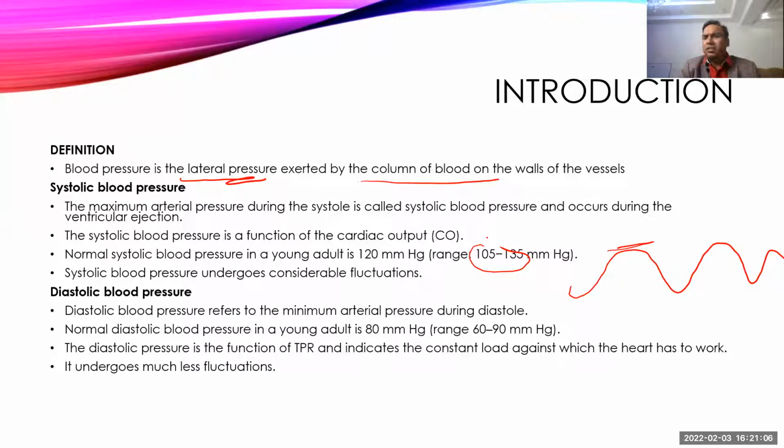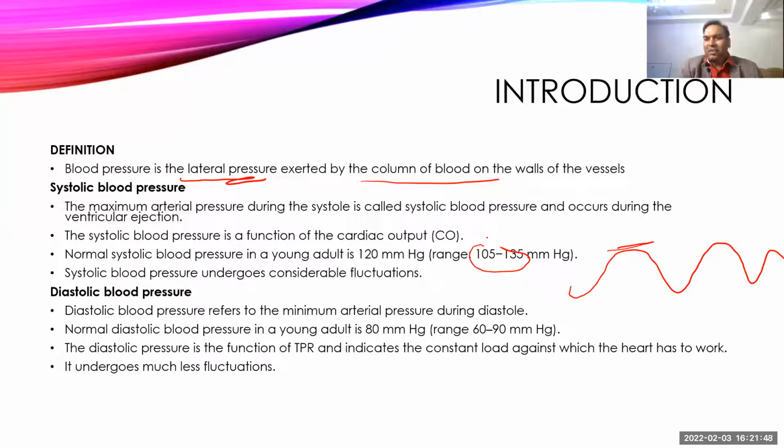And since systolic blood pressure is a function of the cardiac output, and cardiac output keeps on changing, it's a very dynamic entity. With a small excitement there will be an increase in the cardiac output. That's why systolic blood pressure always keeps fluctuating. You can see day-to-day variations. Early morning there is a low systolic blood pressure, and as the evening goes, there is an increase. If you see someone who is very angry, that can increase your blood pressure. It changes with situations, excitement, emotions, or exercise. So it always fluctuates with a variety of situations. It is normal for the individual.